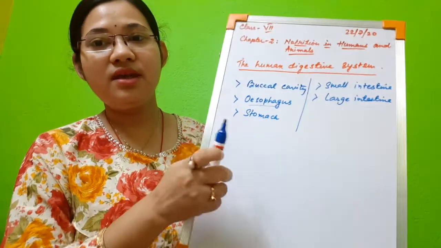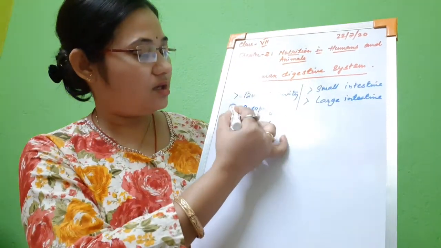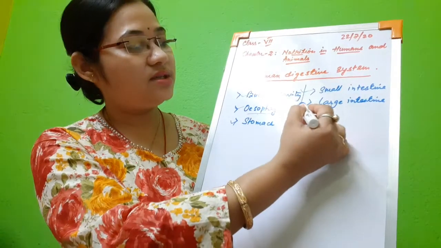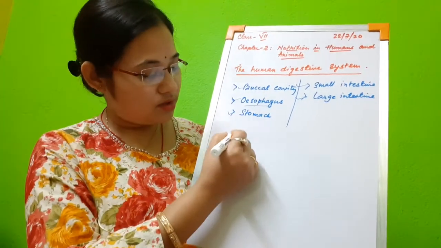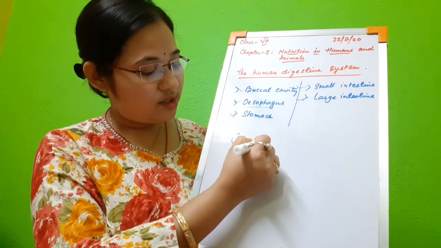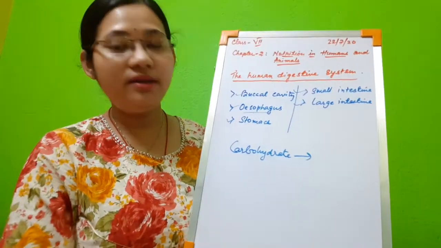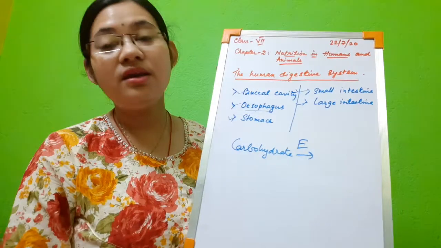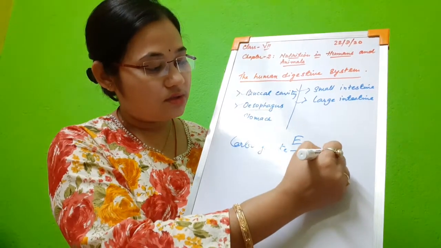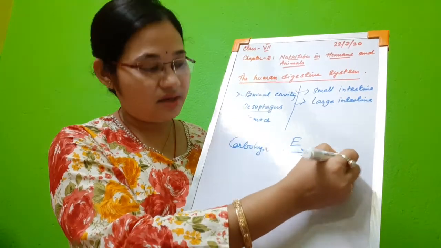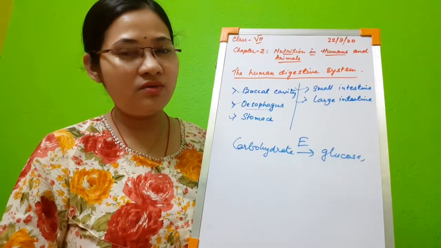Now one more thing that you should know is that, so we have done the buccal cavity, esophagus, stomach, small intestine, large intestine. Now you should also know that carbohydrate is a nutrient and it is converted with the help of enzymes into glucose, or maltose or lactose, very small units.